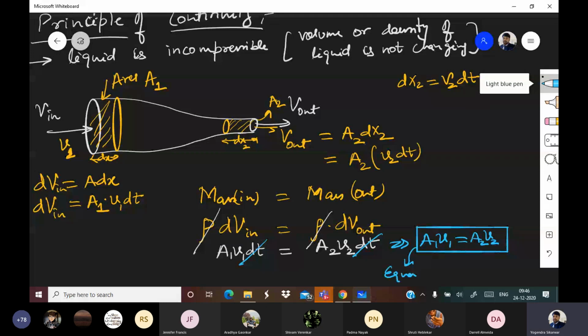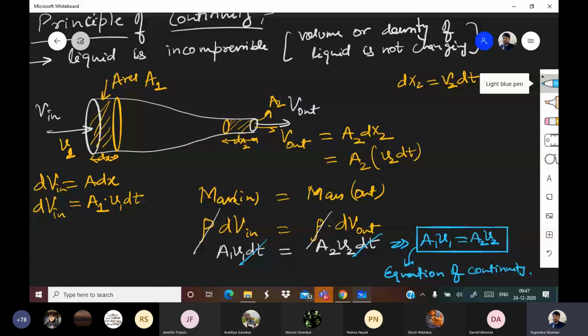The equation of continuity is based on mass conservation. All right.